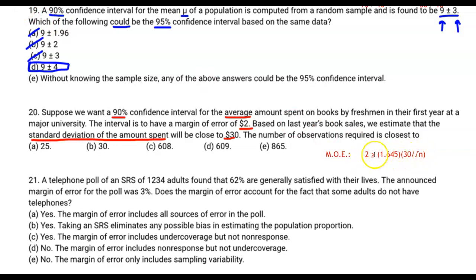All right, so that means that the next step is going to be to divide both sides by 1.645, then make this square root of n come to the other side, and then divide both sides by whatever 2 divided by 1.645 is. Listen, we're getting lost in the weeds here. You need to do this algebra by yourself. Here's what you get at the end of the day: 608.85109. Looks to me like that number of observations required is going to be closest to 609.